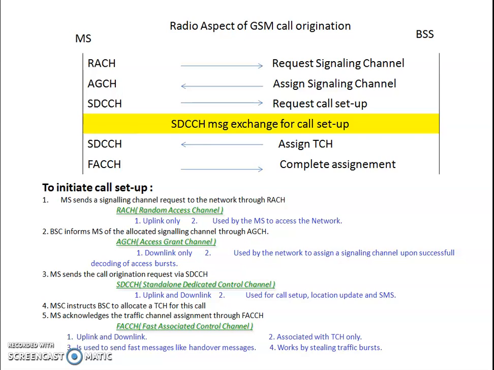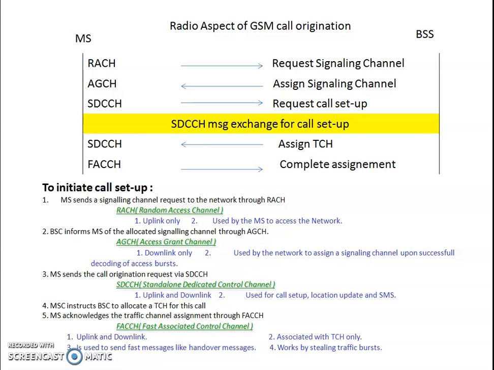We have seen that it is a downlink only, from the BTS or BSC to the mobile station. It is used by the network to assign a signaling channel upon successful decoding of the access burst. So it is a kind of acknowledgement, granting the access.